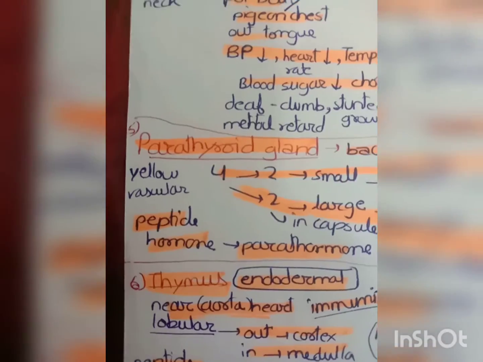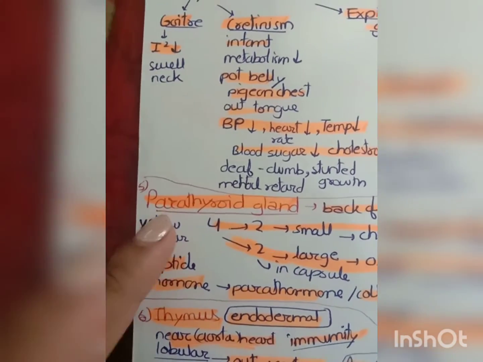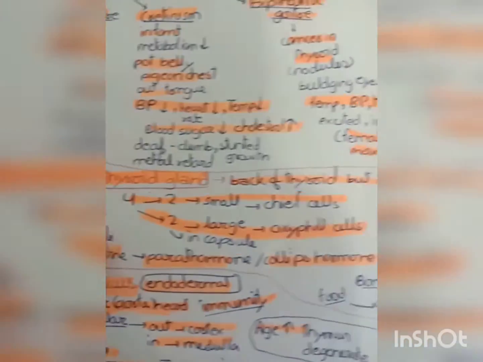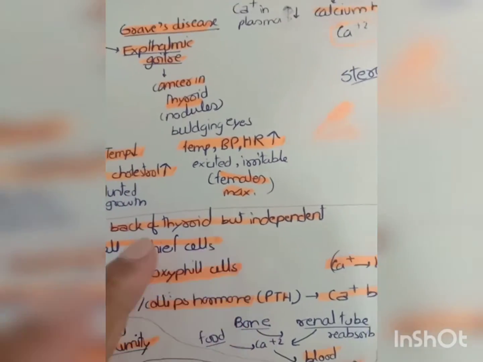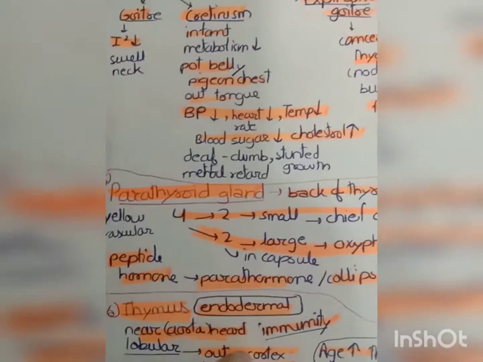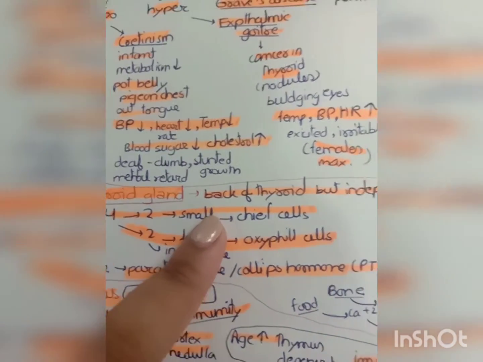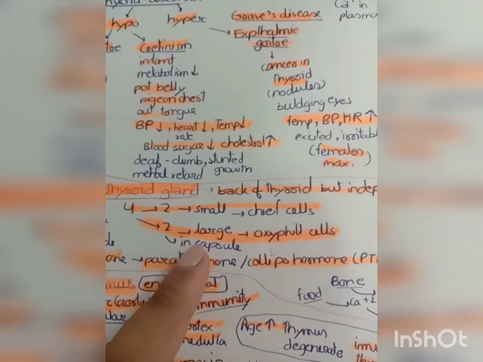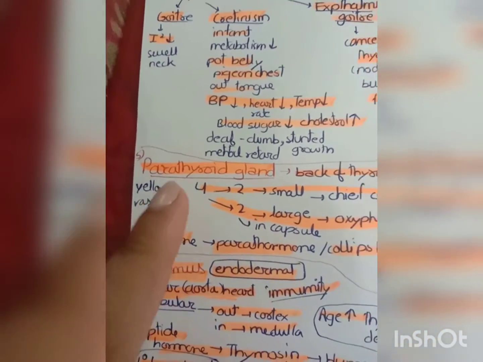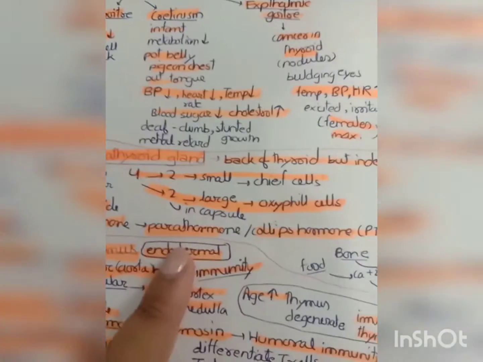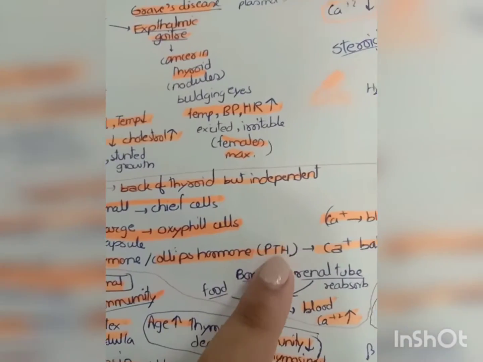Okay. Now the next endocrine gland of the human body is the parathyroid gland. This gland is found at the back of the thyroid gland, but it is independent of the thyroid gland. It is not dependent on it. It has a total of 4 lobes. 2 are small, which consist of chief cells, and 2 are large, which consist of oxyphil cells. This gland secretes a peptide hormone that is known as parathormone or Collip's hormone. It is known as PTH.